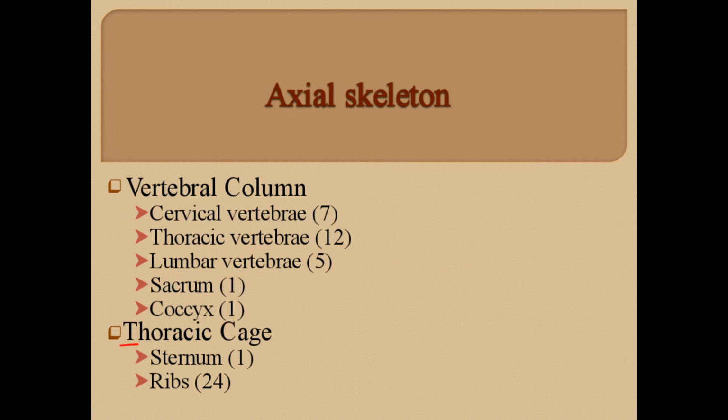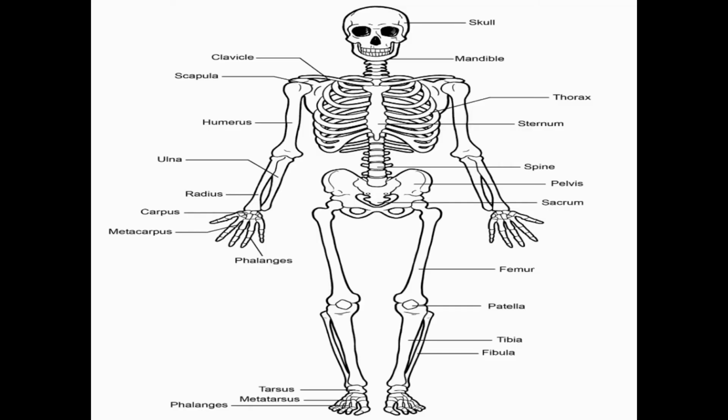Then the thoracic cage. The thoracic cage consists of the sternum and the ribs. The single bone present here in the chest cavity is called the sternum, while there are 12 ribs on each side, so the total ribs are 24, 12 here and 12 here.